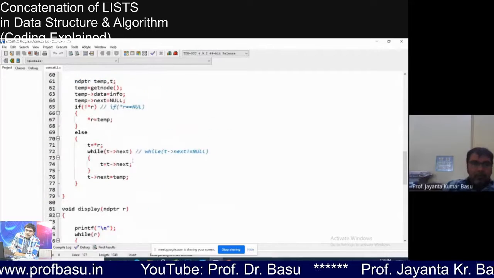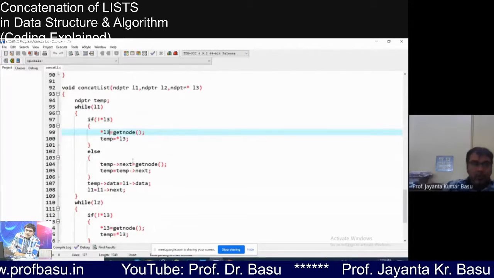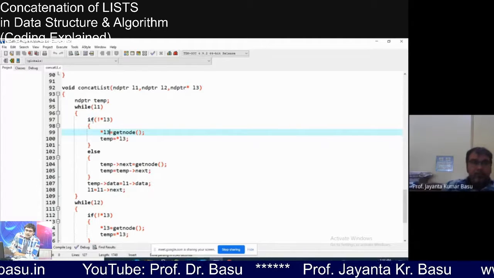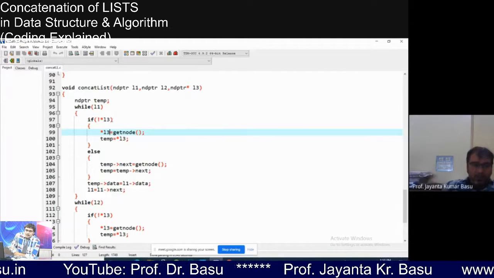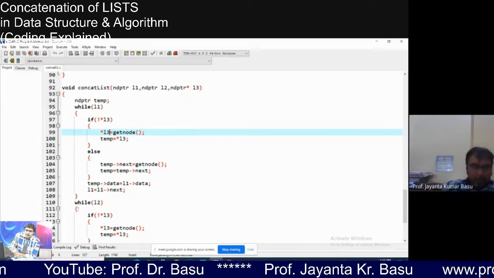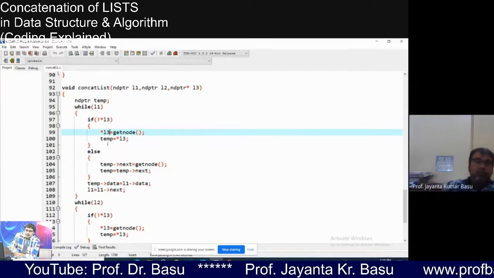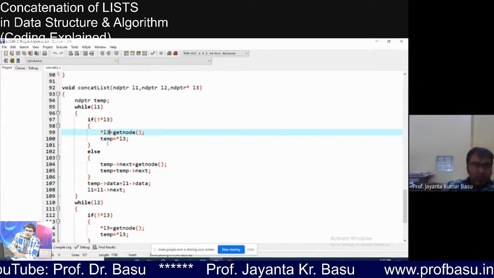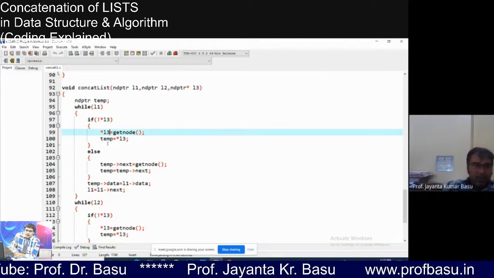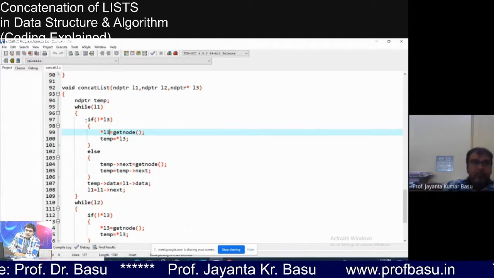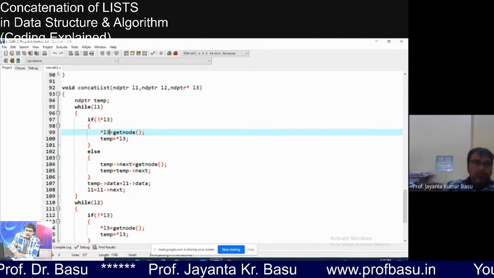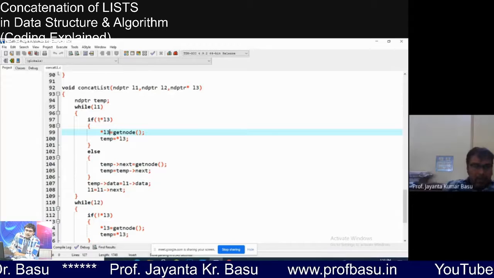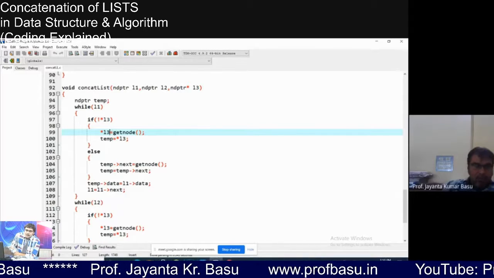So when we have to create our first node, we have to create the list just like creation of a list. So while traversing L1, first we have to check whether list 3 contains any node. No, it is not containing any node. Initially it was null in our main program. So if not star L3, means if L3 is equal to null, yes, the first time it is true because L3 was null.